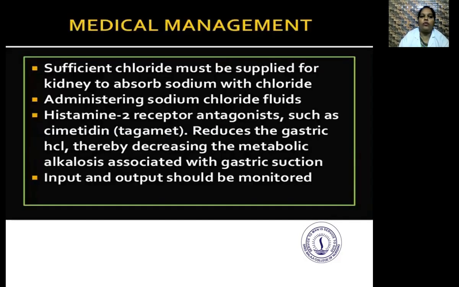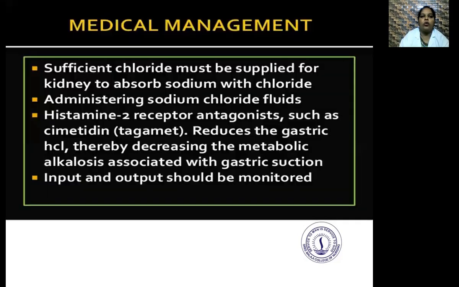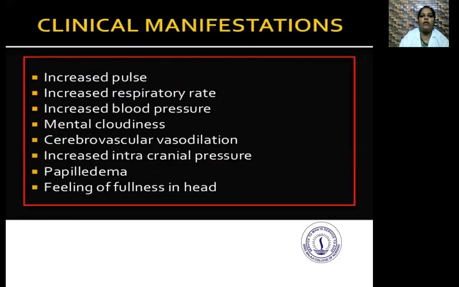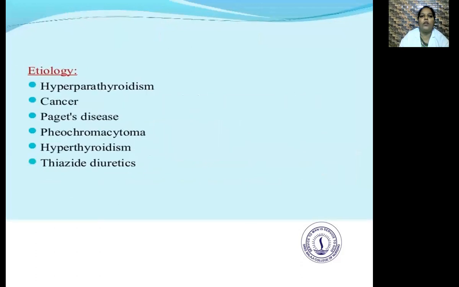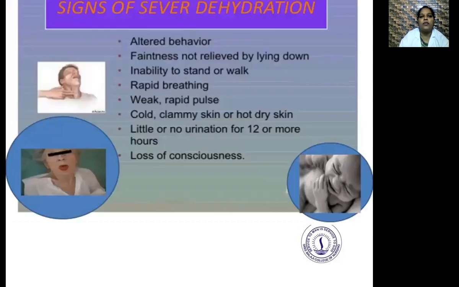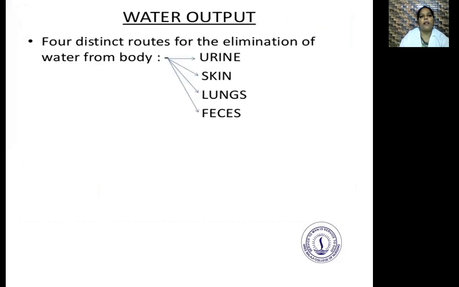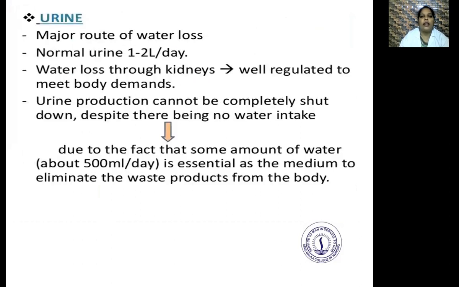So, the conclusion is that fluid movements in the body and fluid electrolytes are an inevitable process of normal body function. Before that, let's briefly review what we have seen until now. First, we saw the water balance in the body and how water output is eliminated through urine, skin, lungs, and feces.